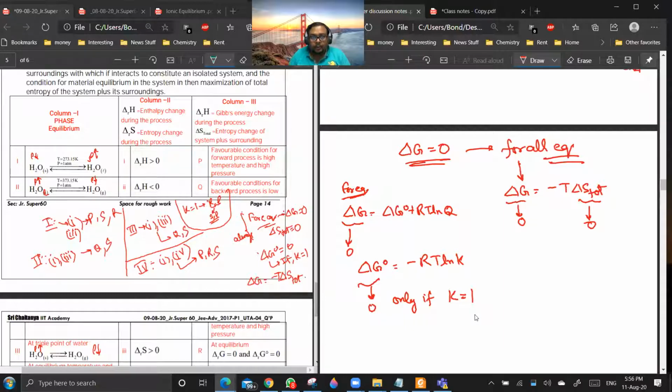So delta G will always be 0 for all the equilibriums, but delta G naught will be 0 only when K is equal to 1. Now when will K be equal to 1? When there are no gases in the equilibrium.